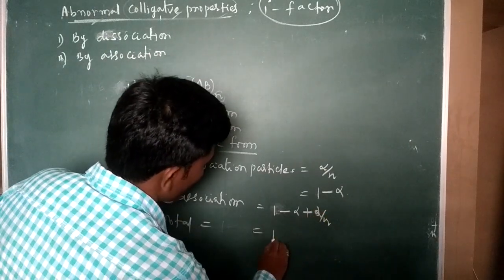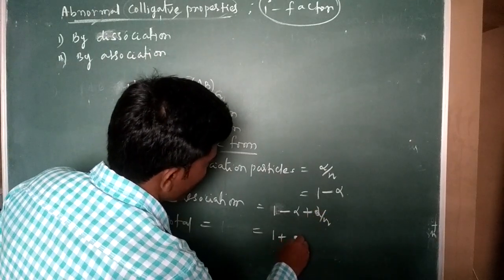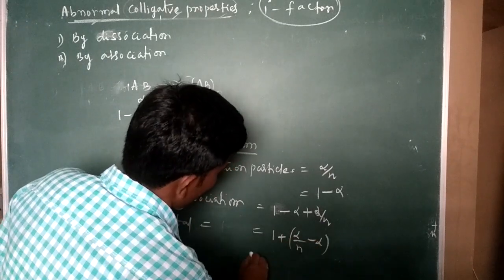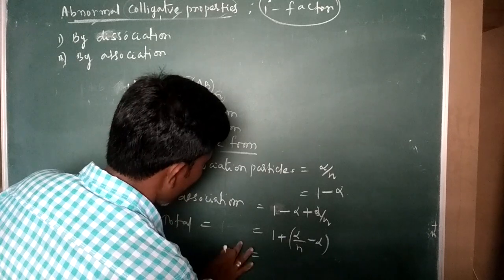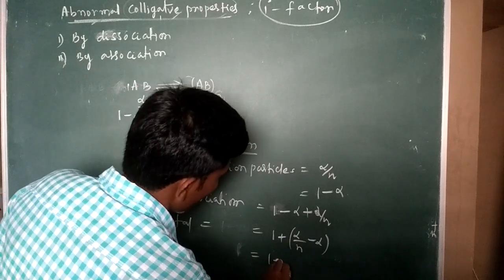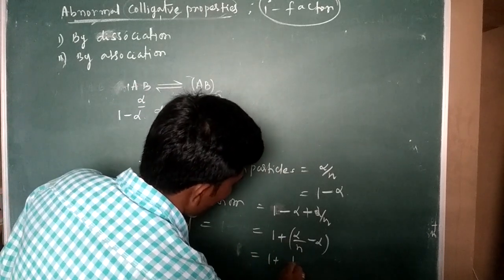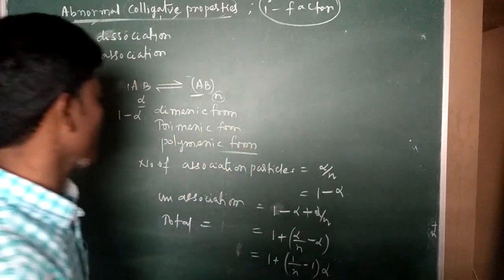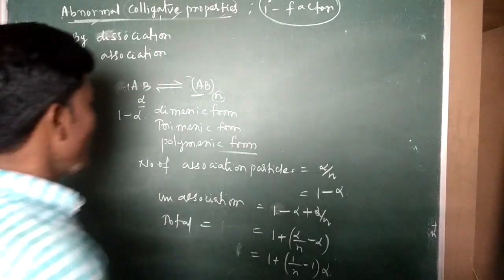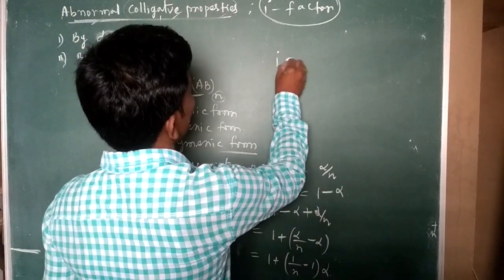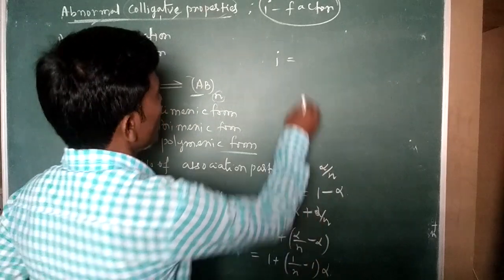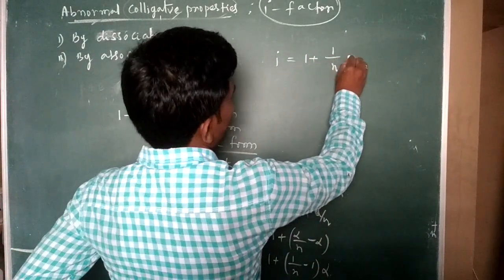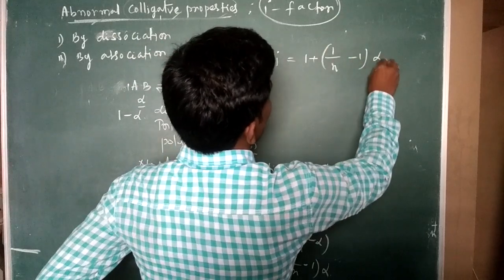The total is equal to 1 minus alpha plus alpha by n, that is equal to i. Then 1 plus alpha, take alpha common: (1 by n minus 1) into alpha. So therefore i is equal to 1 plus (1 by n minus 1) into alpha.